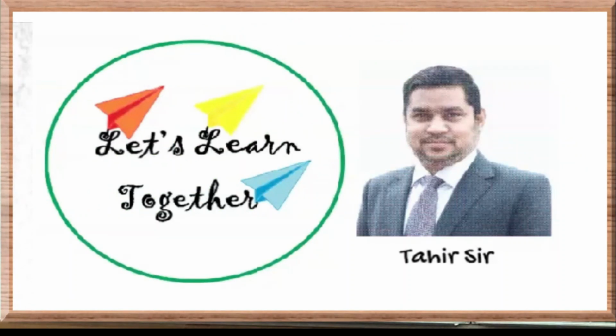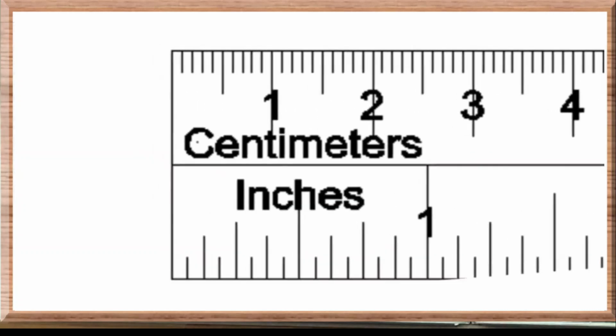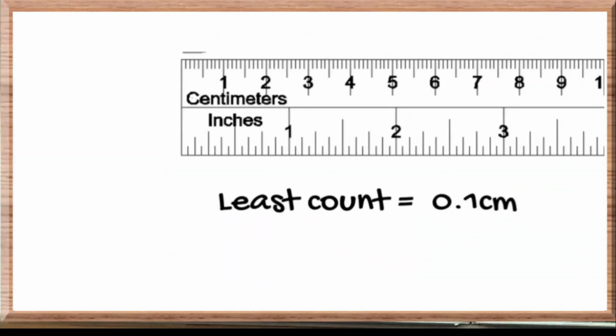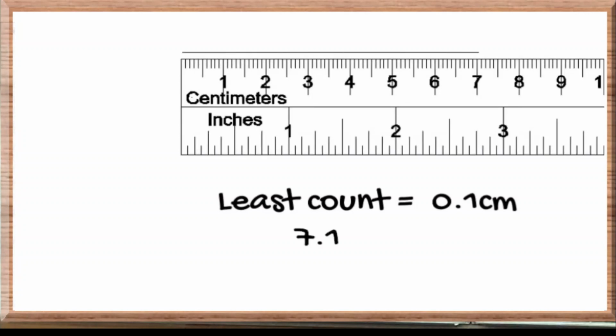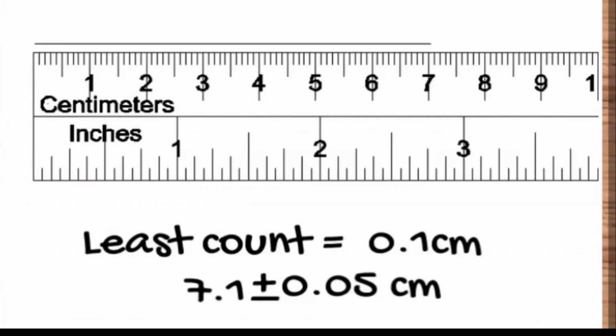Okay, now to understand it properly, we can see the example of a simple scale. We measured the length of a line segment which is 7.1 centimeter, but as we have seen in the beginning of our lesson, there is always a chance of plus minus 0.05 centimeter in it. Here I have to tell you one logic. Since we are measuring the length of the line segment using a simple scale, it should be up to the first decimal place. So when we are adding or subtracting the least count error, your result should be up to the first decimal place. It means it could be either 7.0 or 7.2.